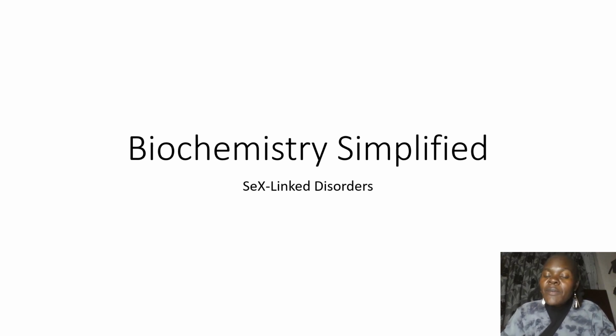So it means only the woman has options. She can be a carrier, she can be healthy, or she can be affected, correct? But the man is either affected or not. Simple. So let's look at the X-linked.